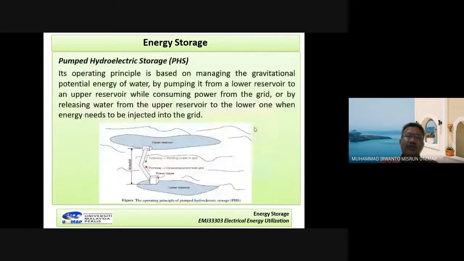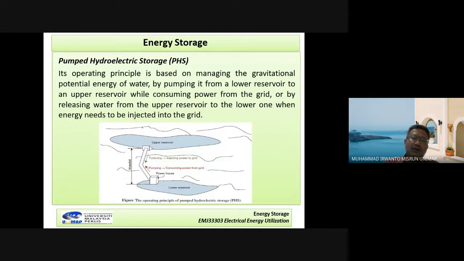The first we can call pump hydroelectric storage. I will read first. Its operating principle is based on managing the gravitational potential energy of water by pumping it from a lower reservoir to another reservoir while consuming power from the grid, or by releasing water from the upper reservoir to the lower one when energy needs to be injected into the grid.